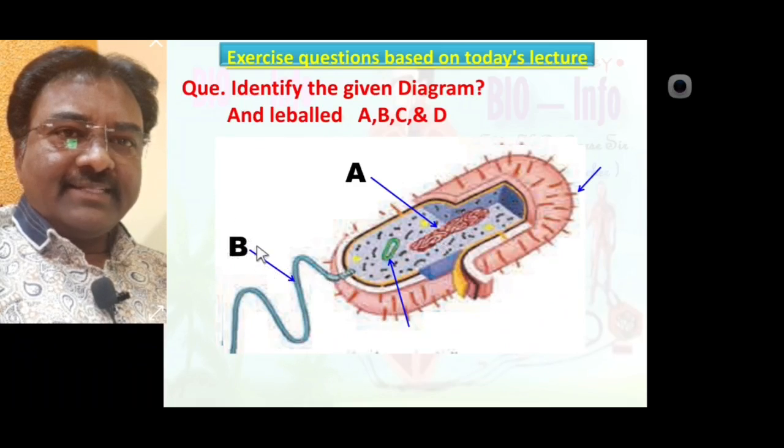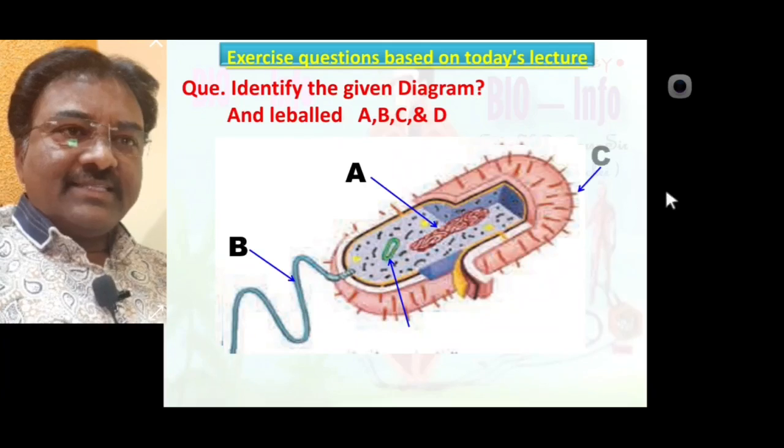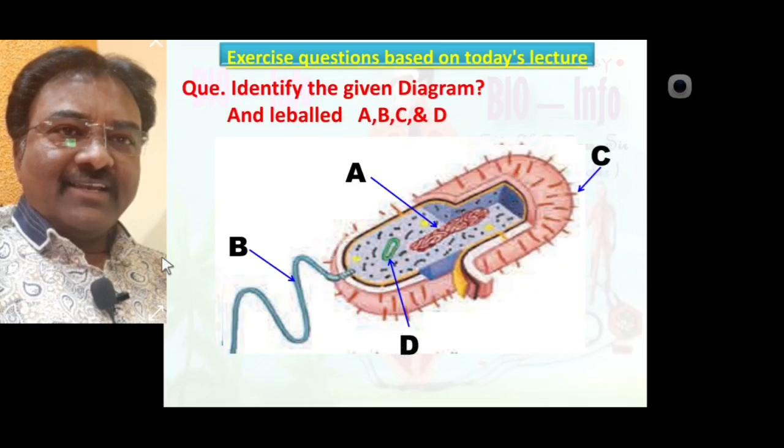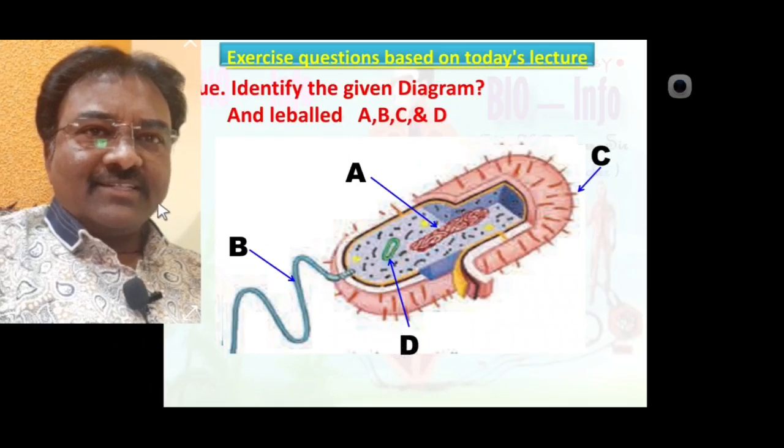B, flagella of the prokaryotic cell. C, pili of the prokaryotic cell. And D, plasmid of the prokaryotic cell. Up to this, today's lecture is completed.